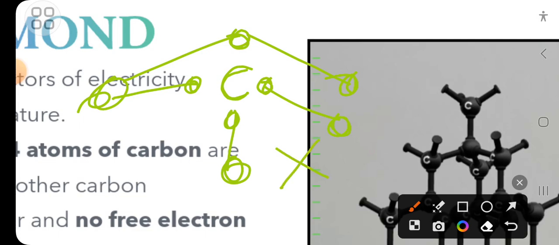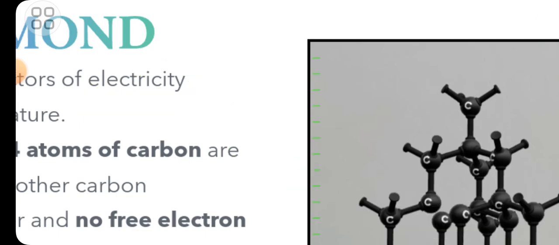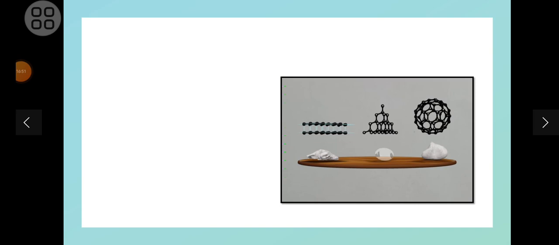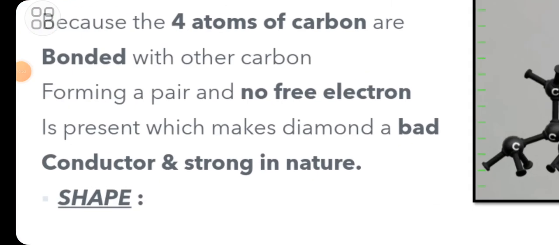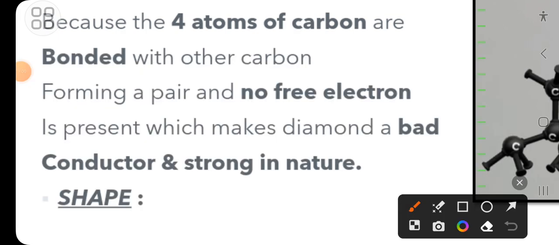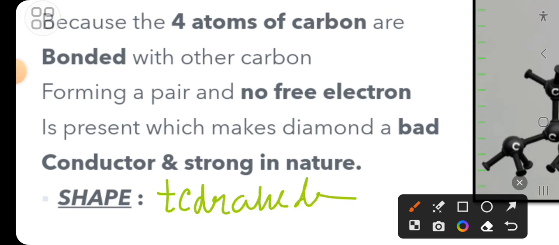That is, no free electron is present. Okay? That is what it means. And its shape is tetrahedral. It's not written, but it is tetrahedral in shape. Tetrahedral shape. Okay?